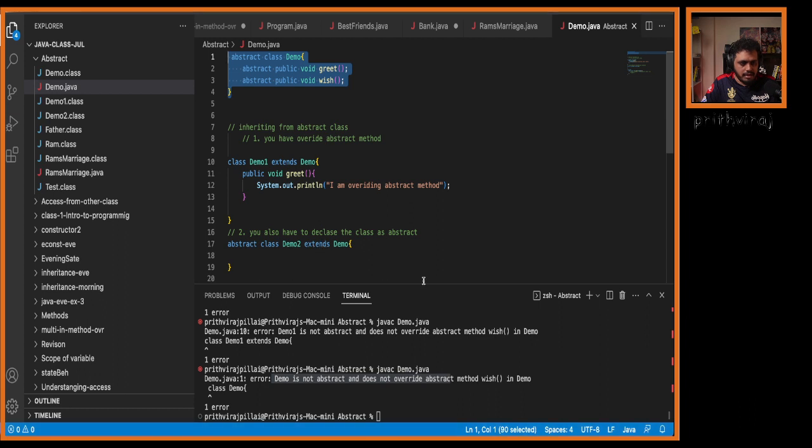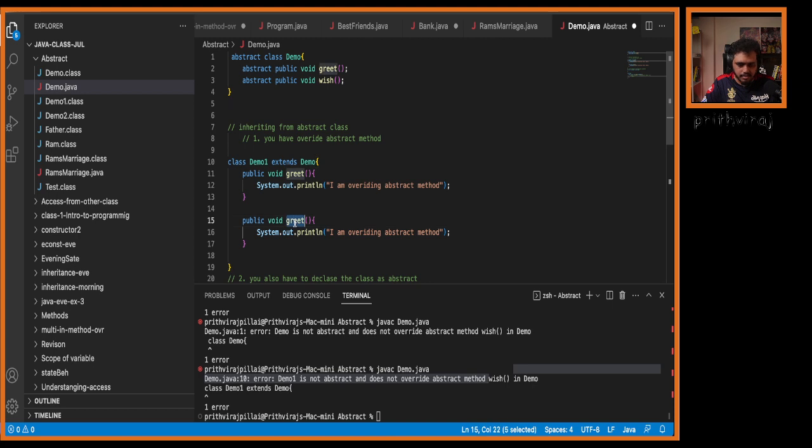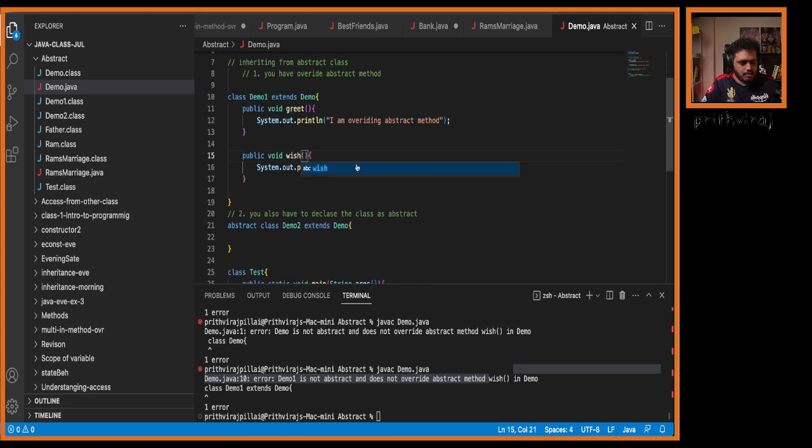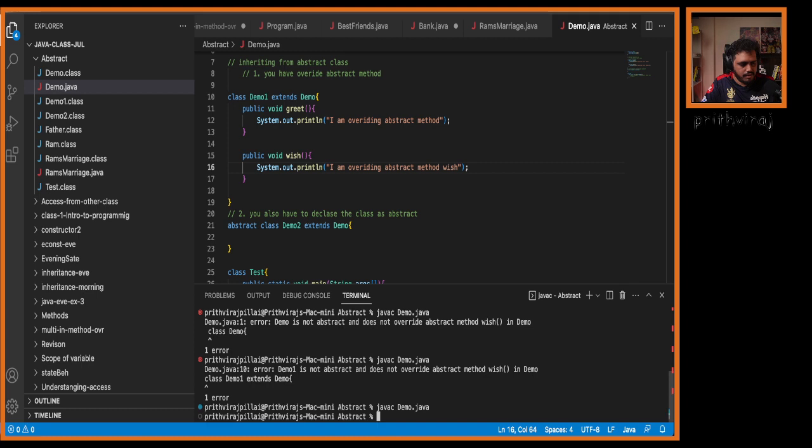Now see here, greet I have implemented. Now if I run javac Demo, it is saying that abstract method wish is not implemented in Demo. Let me copy this and write wish here. Now if I save it and run it, will I get any error? No, we will not be getting an error. So what does this mean? If you only implement one abstract method, it is not enough. You have to implement all abstract methods. Or else what you have to do? You have to declare the class as abstract.